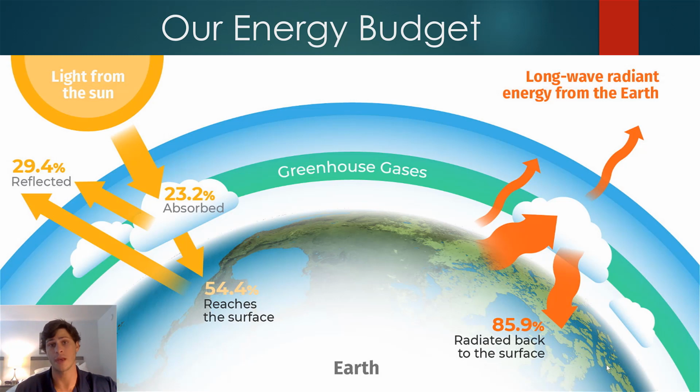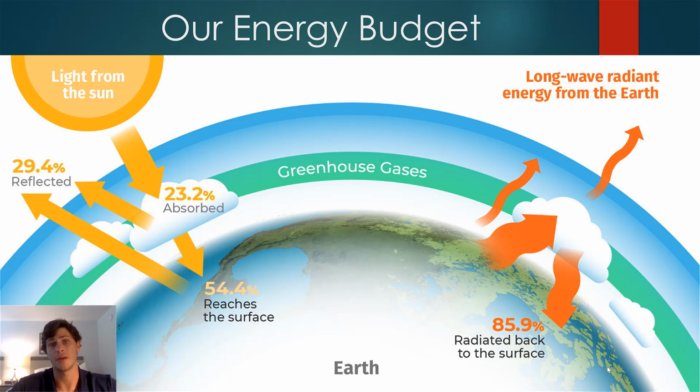Of the 100% of energy that hits the Earth from the sun, about 70% is actually absorbed. 23% of the solar radiation is absorbed in the atmosphere, and then 54% is absorbed on the Earth's hard surface. So remember, 70% of the solar radiation is absorbed, and about 30% is just reflected straight back out into space.